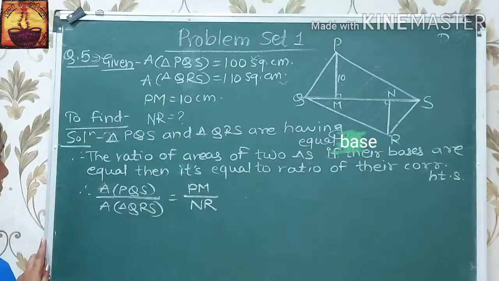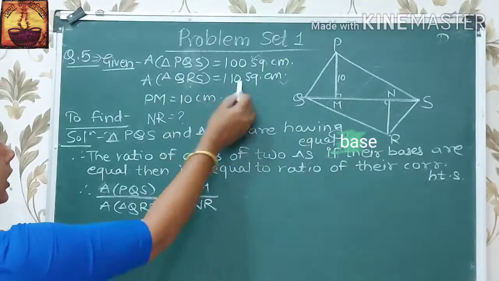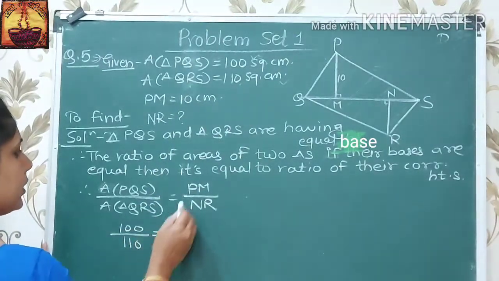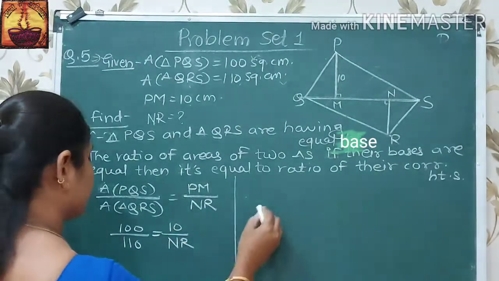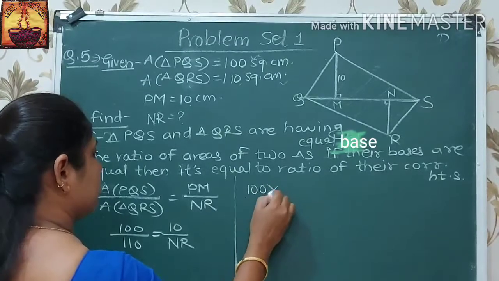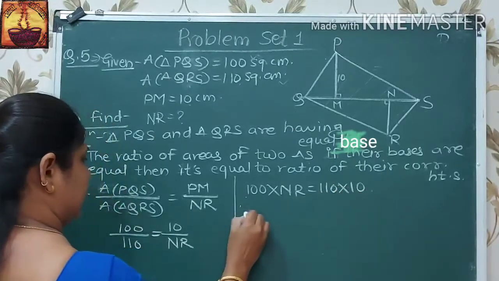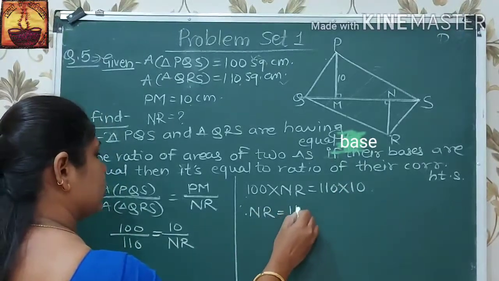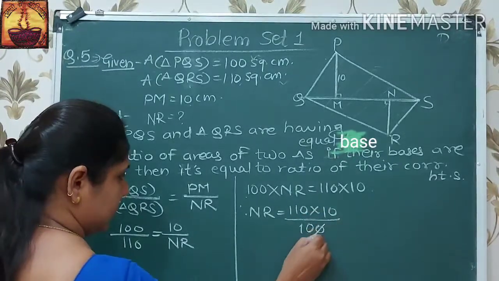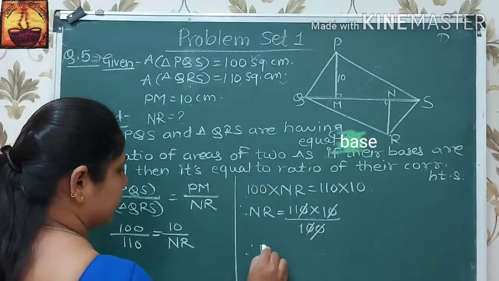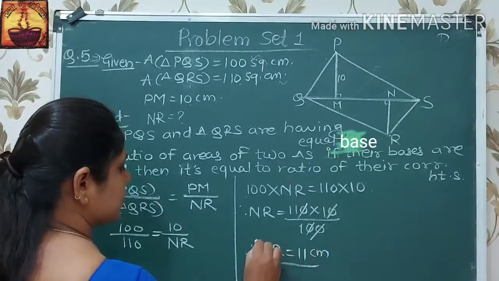Here we have area of triangle PQS is 100 and QRS is 110, equal to PM is 10 and NR. After taking cross multiplication, 100 into NR is equal to 110 into 10. Therefore NR is equal to 110 into 10 upon 100. Therefore 0 will be cancelled. Therefore NR is equal to 11 centimeter.